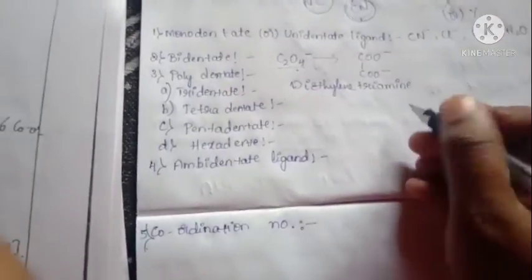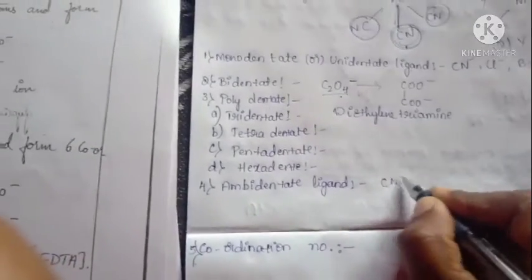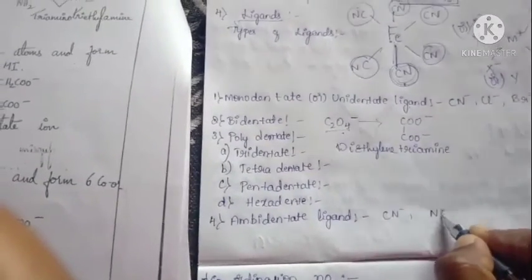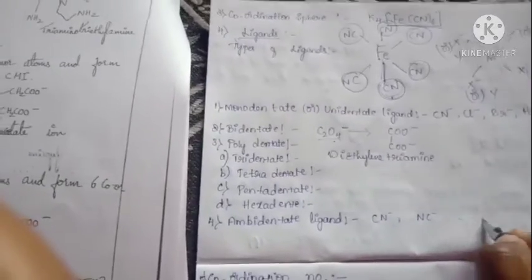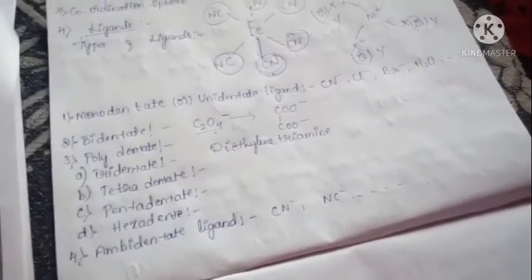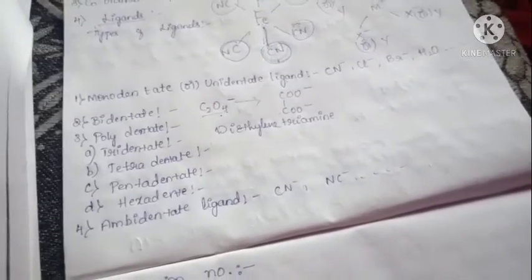For example, it may be cyanide or isocyanide, etc. The central metal atom can be bonded through either of the different donor atoms. That is called an ambidentate ligand. These are the types of ligands.